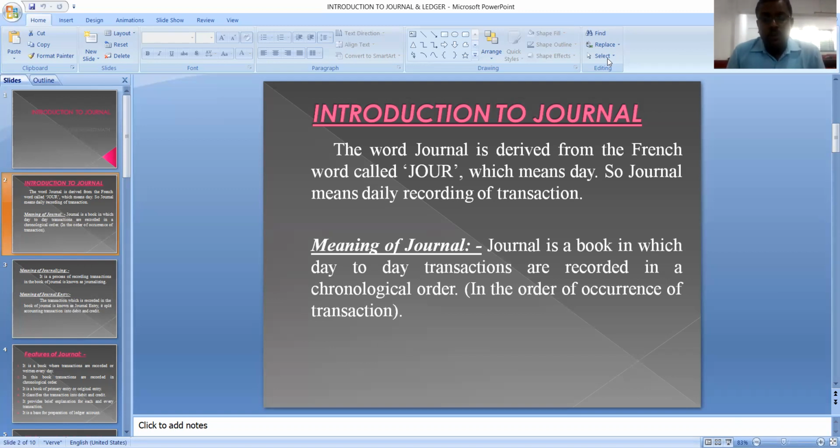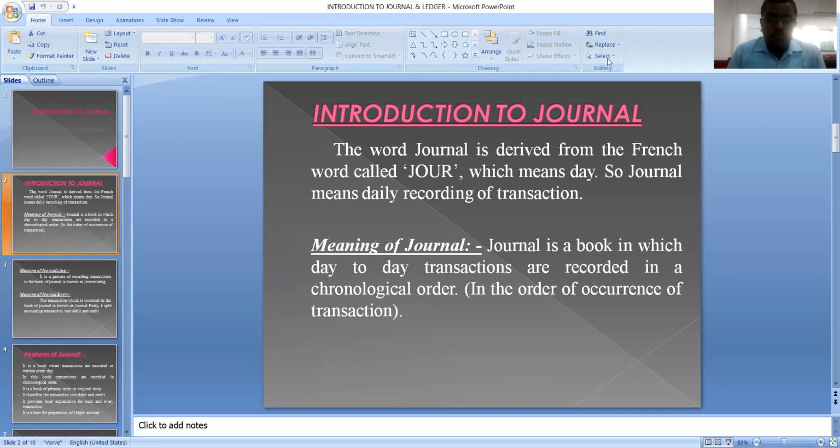And if you want to be perfect with journal, you should be perfect with accounts, types of account, and later classification of accounts, then golden rules of accounting and application of golden rules of accounting. As far as journal is concerned, types of account, classification of account, golden rules of accounting, and application of those golden rules are very important.